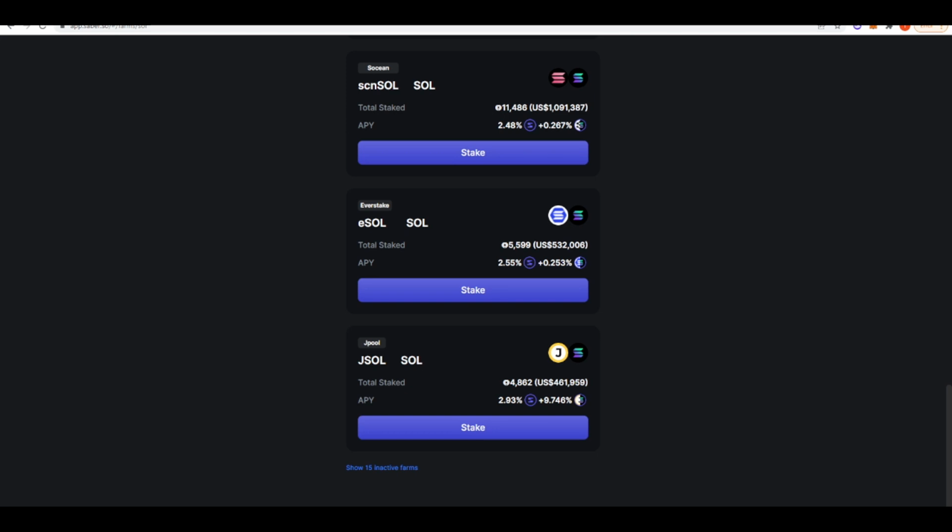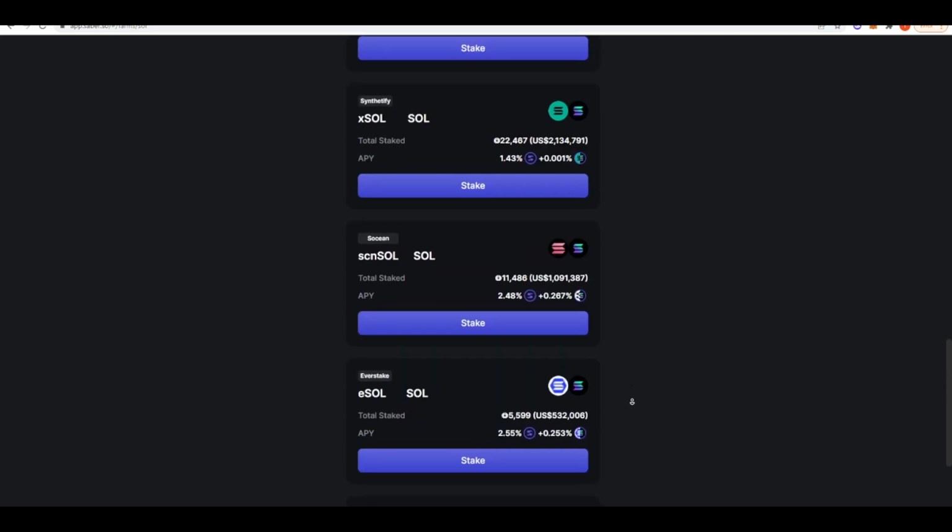JSOL is another liquid staking derivative of SOL. If you provide liquidity for the JSOL SOL pair, and then you stake your LP tokens in the farm section, you can get roughly about 12% APY. Now, you just have to be wary of the fact that that APY is not natively SOL. So you are going to have to sell off your tokens in order to recompound them and actually get this APY number.